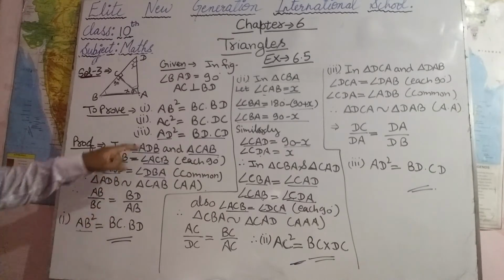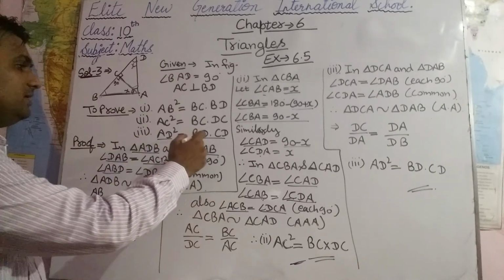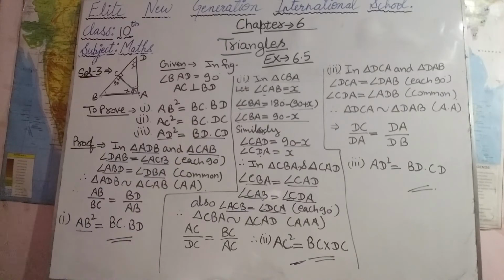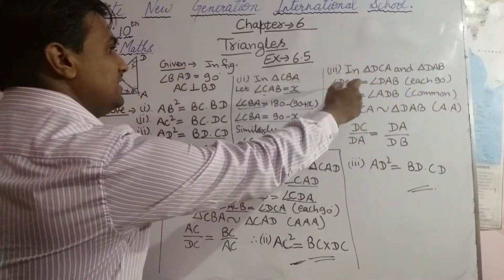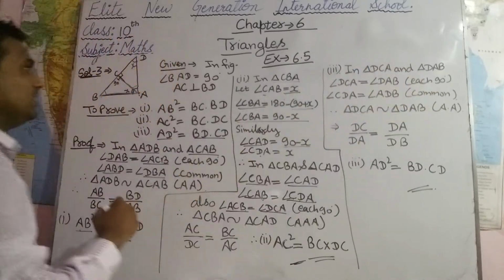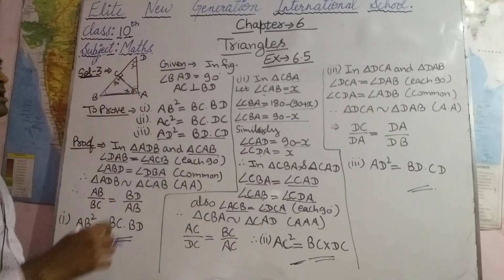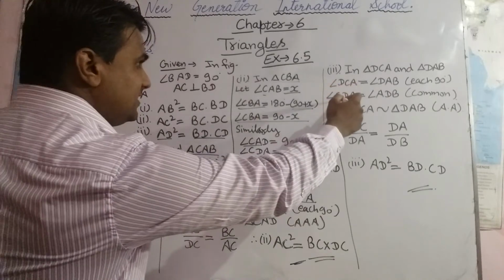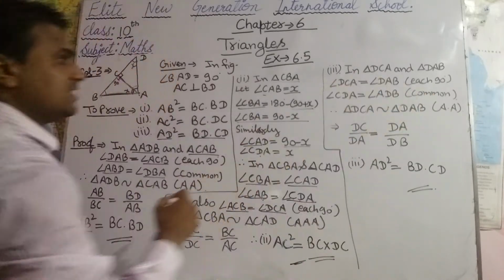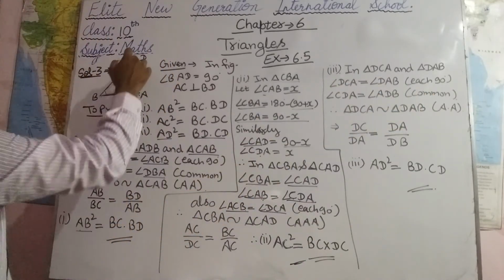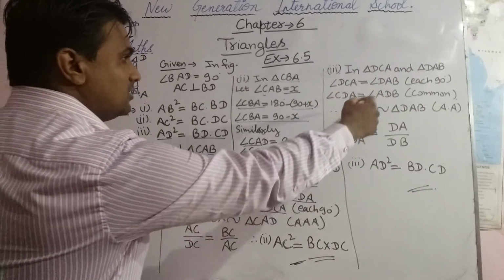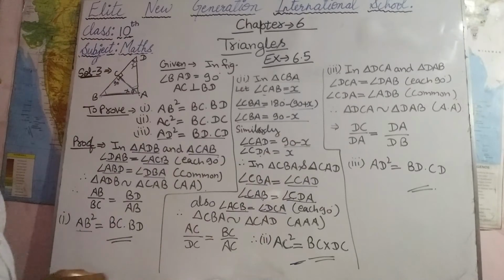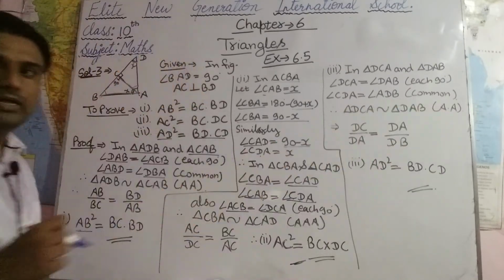In the third part, we have to prove AD square equals BD into CD. So in triangles DCA and DAB, angle DCA equals angle DAB, each 90 degrees. Now angle CDA equals angle ADB, as these are common angles. Therefore, triangle DAC is similar to triangle DAB by AA criteria.